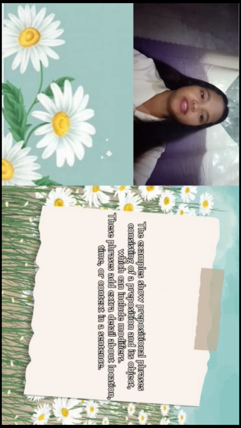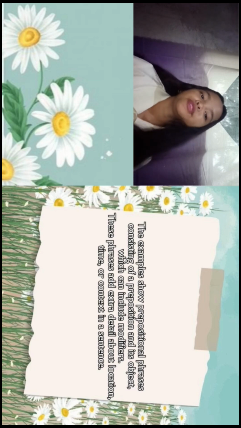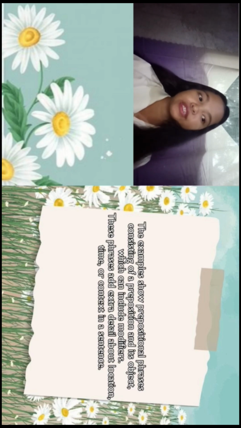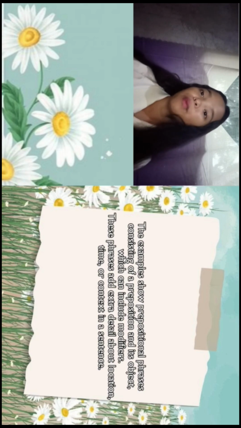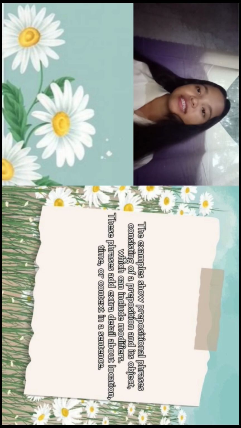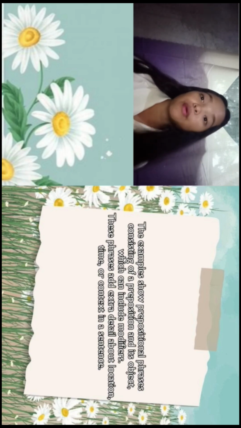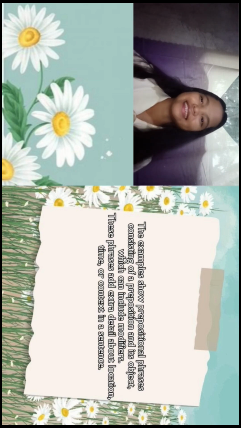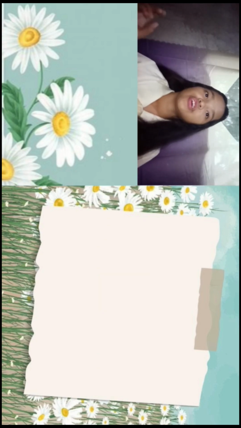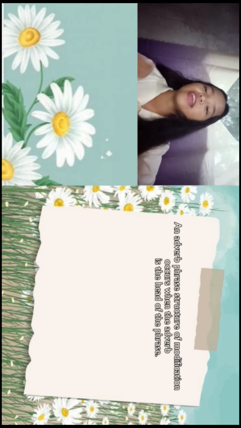So in conclusion, the examples show prepositional phrases consisting of a preposition and its object, which can include modifiers. These phrases add extra detail about location, time, or context in a sentence. And the last structure of modification is the adverb phrase.